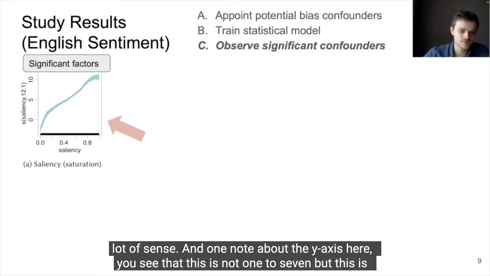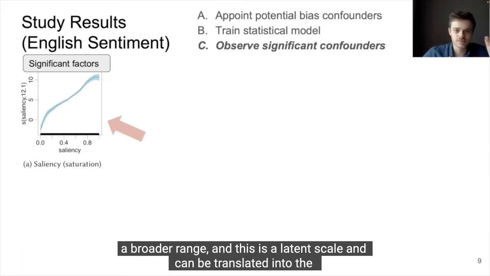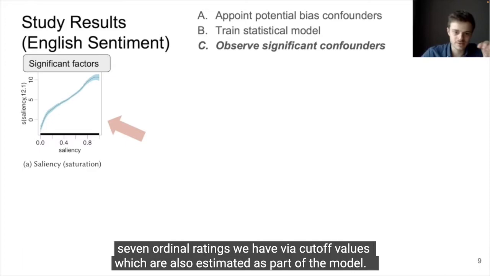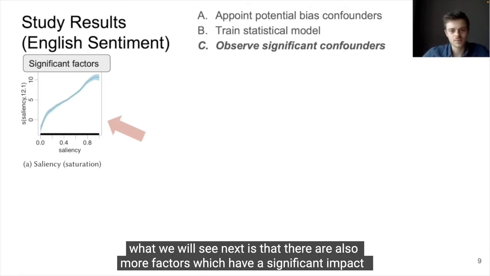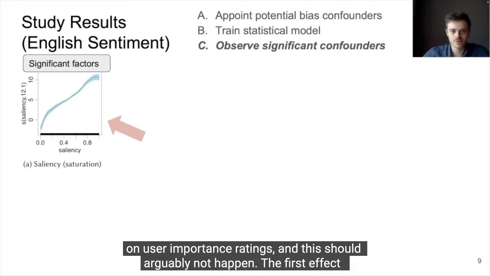And one note about the y-axis here, you see that this is not 1 to 7, but this is a broader range. And this is a latent scale and can be translated into the 7 ordinal ratings we have via cutoff values, which are also estimated as part of the model. So far, we have this effect of saliency, and this is completely fine, and this should happen. But what we will see next is that there are also more factors which have a significant impact on user importance ratings, and this should arguably not happen.